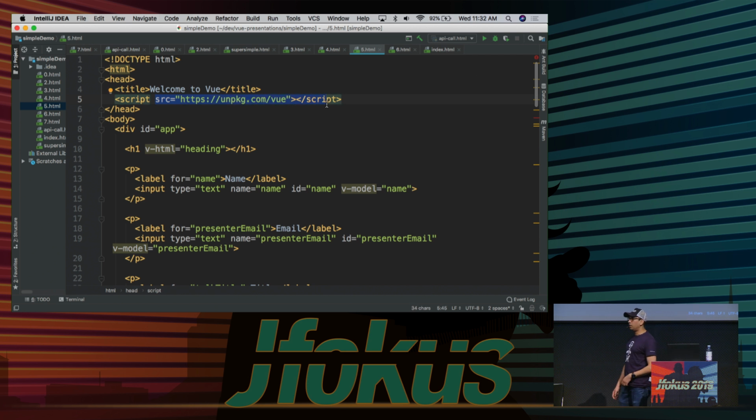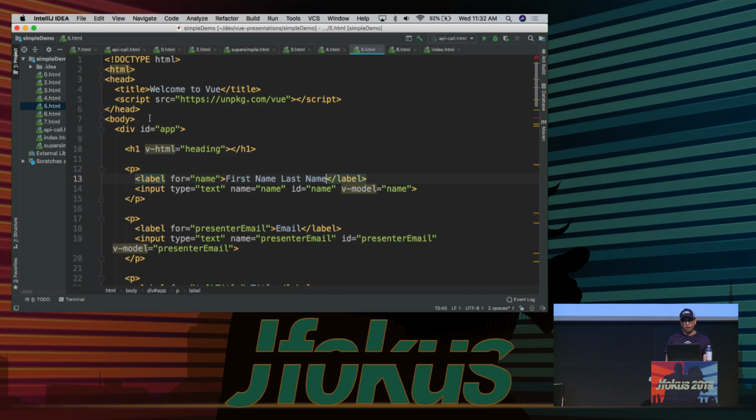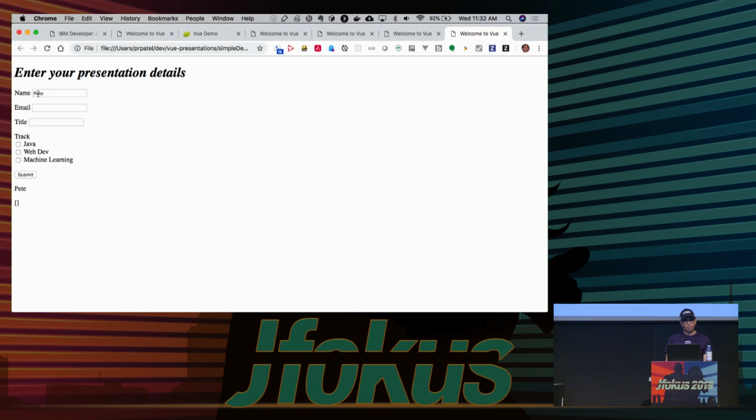But when you get ready to build a real application, you probably want some tooling to help you. Because if you noticed, as I made some changes in here, right, so if I say first name, last name, whatever, I'm just going to make some change here. And then I go back to my HTML file, right, it doesn't show that change immediately. Now, if I reload this, though, we'll get our first name, last name, okay? That's not how we work nowadays in the web world. We used to do that 10 years ago.